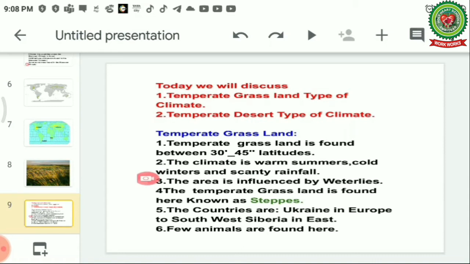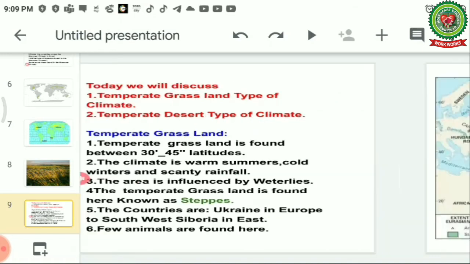The area is influenced by the westerlies. Westerlies are the winds which blow from west to east in the temperate region. The temperate grassland found here is known as steppes. The area extends from Ukraine in Europe to southwest Siberia in the east. Few animals are found over here. These are the main points of what we are going to discuss about temperate grassland type of climate.